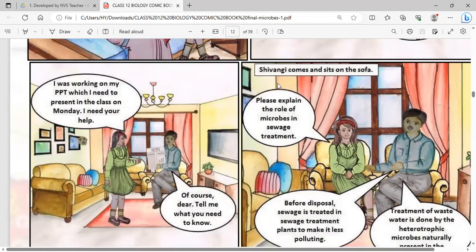He is saying, Shivangi, come and sit on the sofa. Please explain the role of microbes in sewage treatment, she asked her father. So the father is saying, before disposal, sewage is treated in a sewage treatment plant. He is telling that sewage is treated before disposal. The wastewater is made harmless before disposing into the rivers.